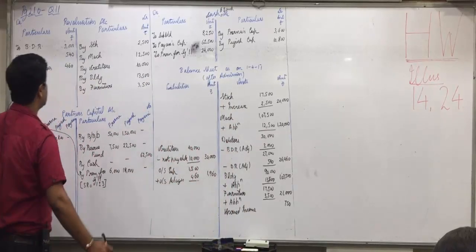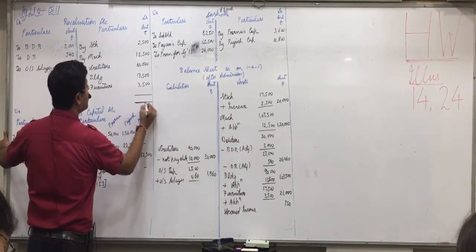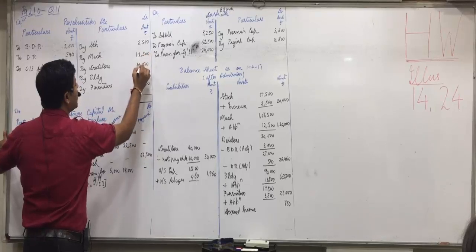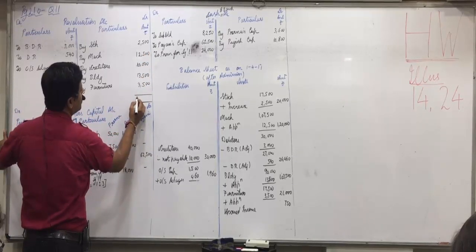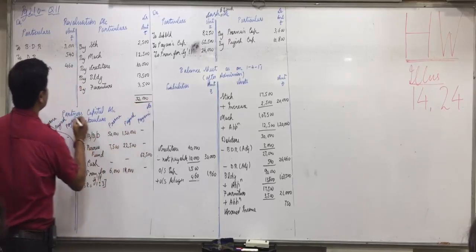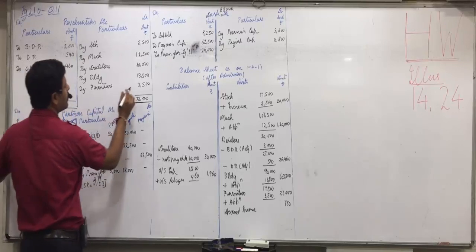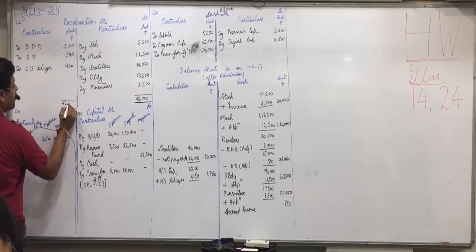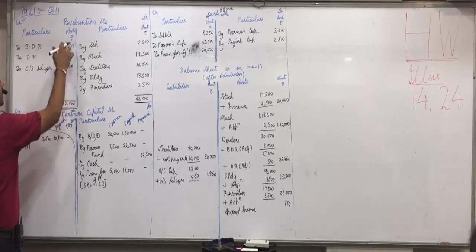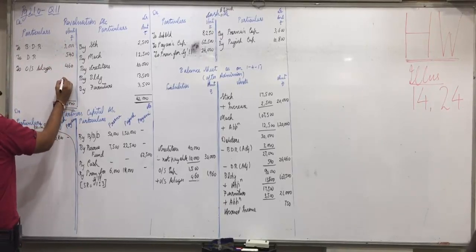Now we'll do the balancing. So credit side 15,25 plus 16,000, 32,000. 42,000 minus 4,000, so 38,000.